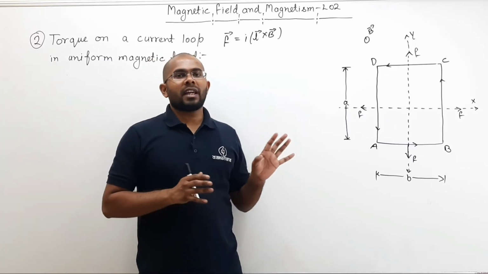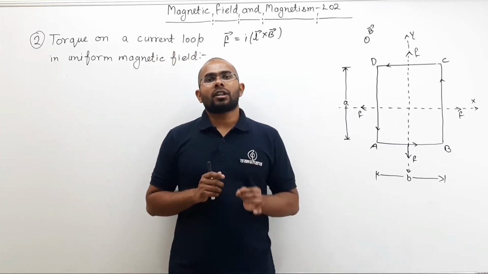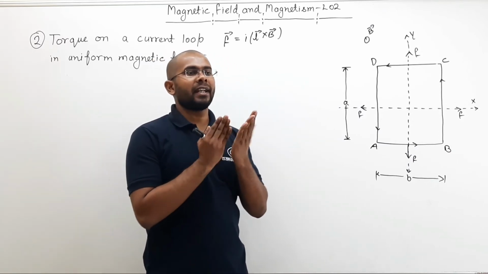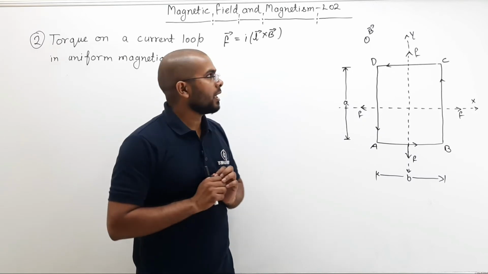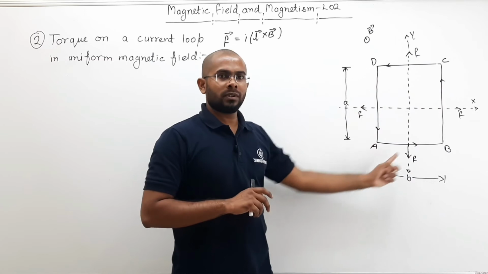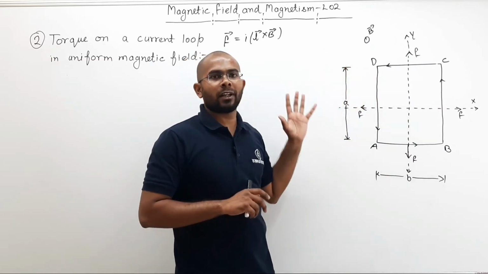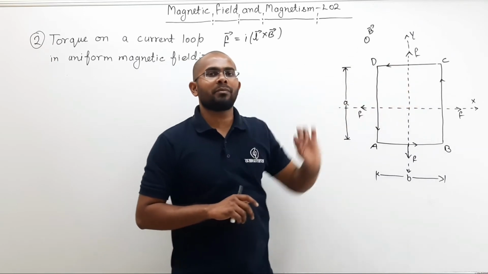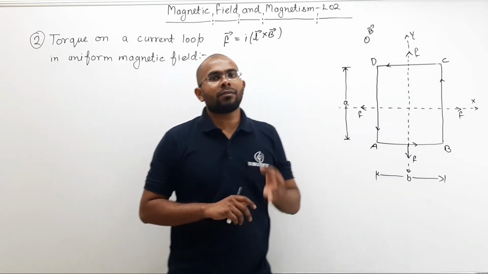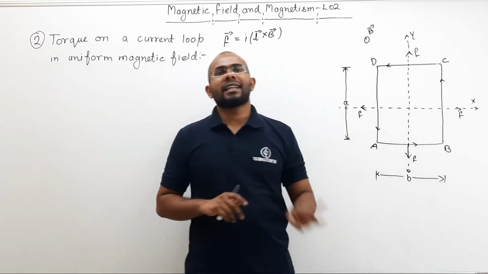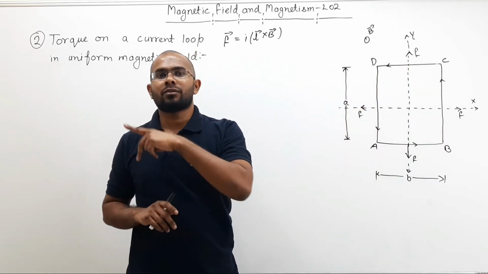In this case, we have seen that net torque is 0. But what if I rotate my loop? Here, this whiteboard is the plane of the loop, and your field is perpendicular to the plane of the loop. So if the field is perpendicular to the plane of the loop, in that case net torque is 0.